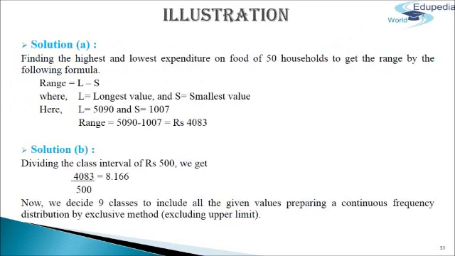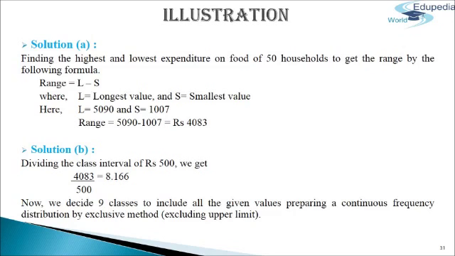Now we come to the solution. A. Finding the highest and lowest expenditure on food of 50 households to get the range by the following formula: Range equals L minus S, where L equals the largest value and S equals the smallest value. In the following table, L equals 5090 and S equals 1007. So the range will be 5090 minus 1007, which comes to 4083.